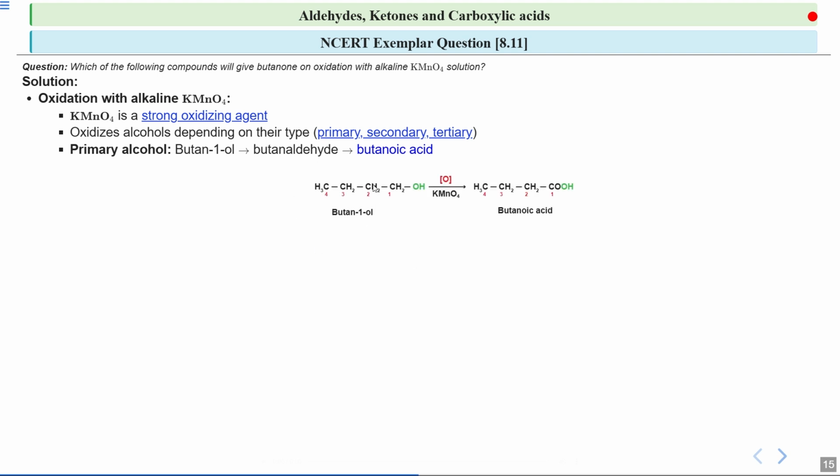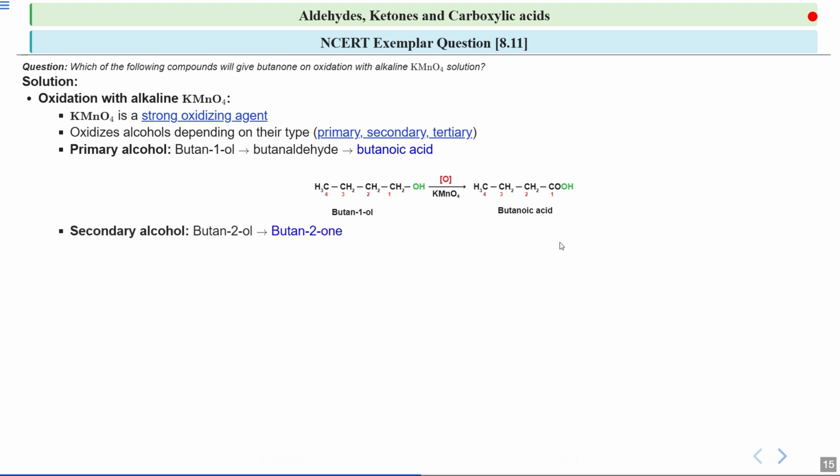If you look at this butan-1-ol, the carbon to which the hydroxyl group is attached is further connected to this one carbon atom. So this is a primary alcohol. Because KMnO4 is a strong oxidizing agent, it directly oxidizes the alcohol to carboxylic acid, that is butanoic acid. So this cannot be the right option, because we have to get butanone, which is a ketone.